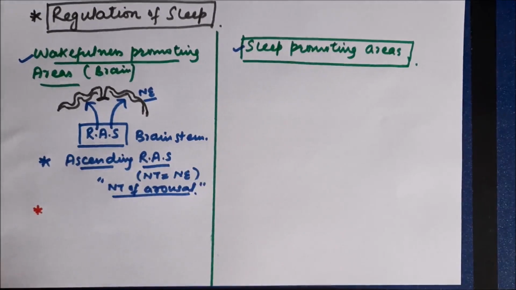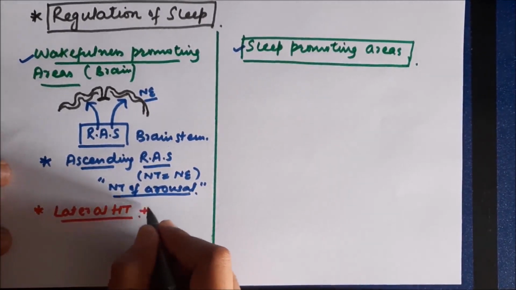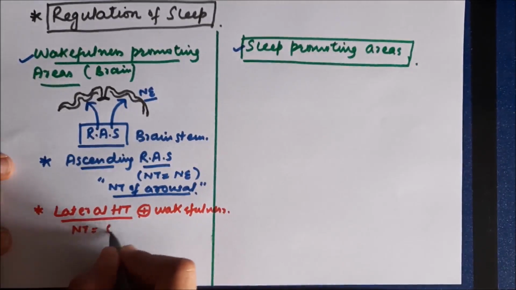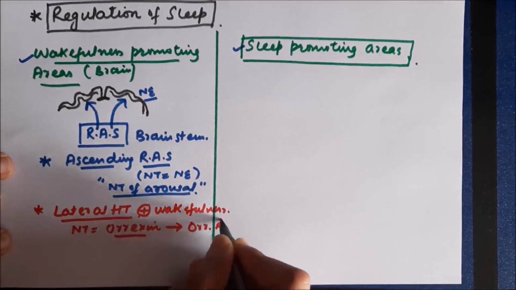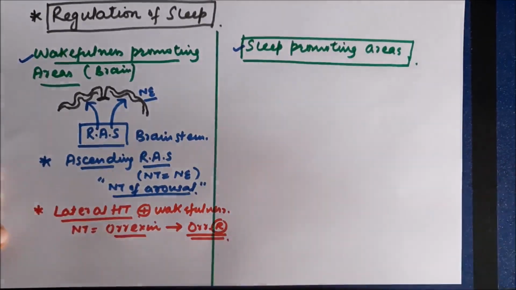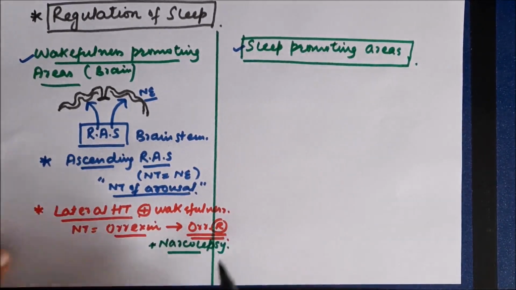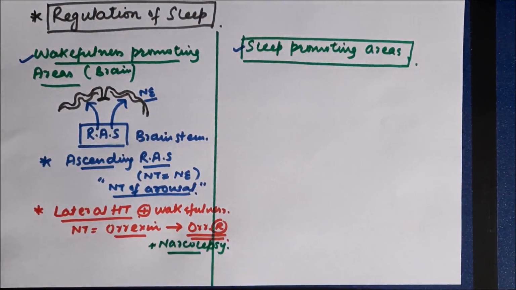Now the second wakefulness promoting area is present in the lateral hypothalamus. The area of the lateral hypothalamus promotes wakefulness. The neurotransmitter for this is orexin, and this orexin exerts its function through the orexin receptors. Sometimes there is mutation in the orexin receptors, so as a result the action of orexin is not executed, and that results in excessive sleeping, and that's called narcolepsy. So this is another mechanism which promotes wakefulness.